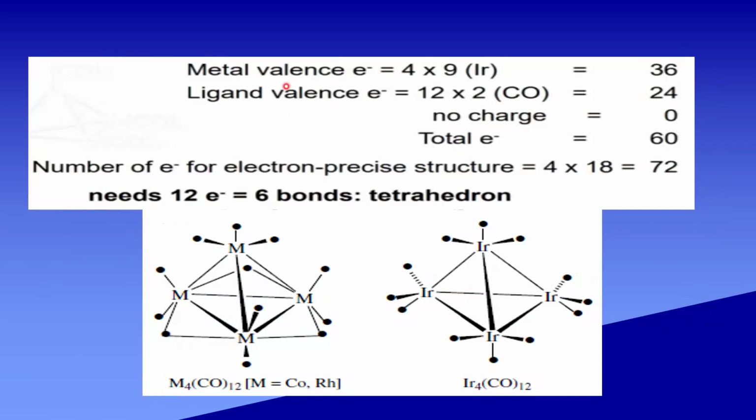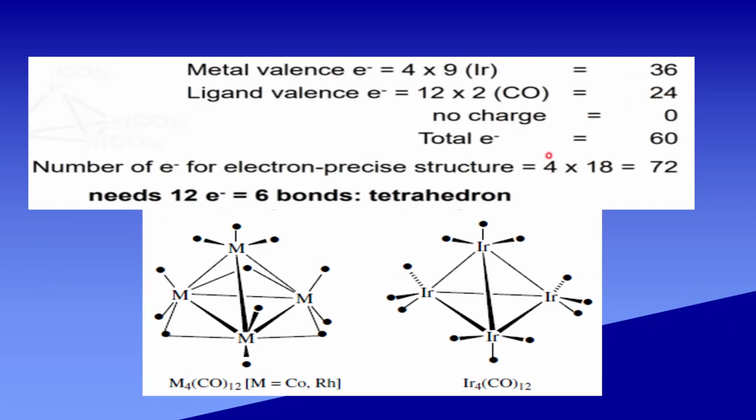Here, let us see how to calculate. Metal valence electron, in the case of iridium, 4 iridium atoms are there. So 9 into 4, that is 36. Each ligand donates 2 electrons. Here 12 ligands are present. 12 into 2, 24 electrons. Here there is no charge at all. So the total electron is 60.